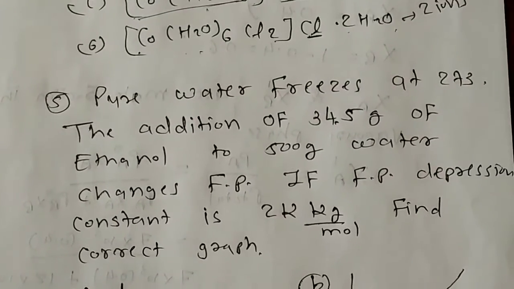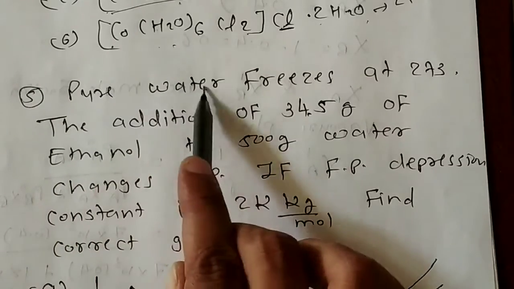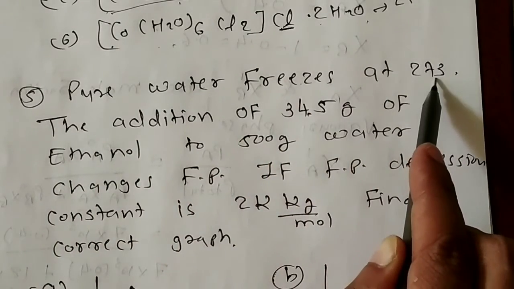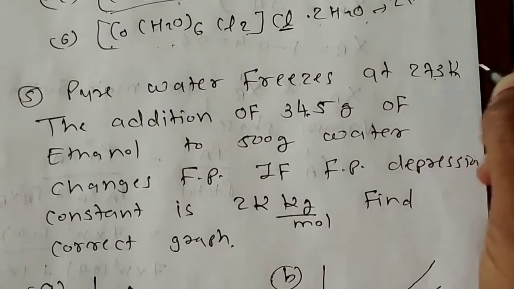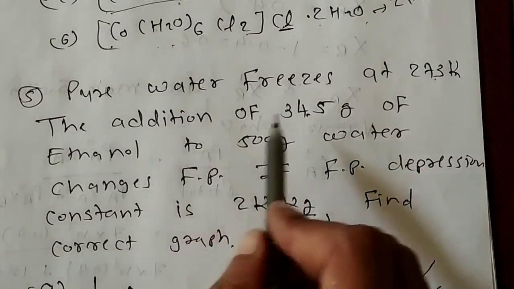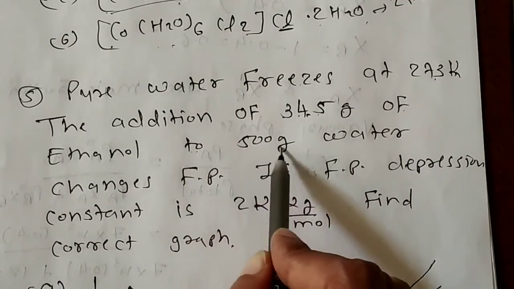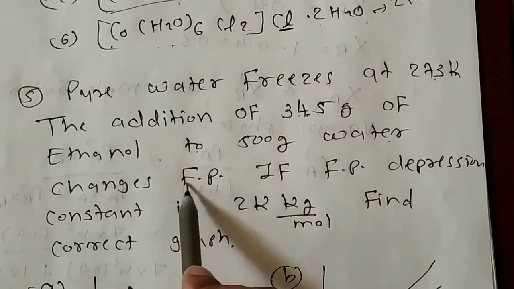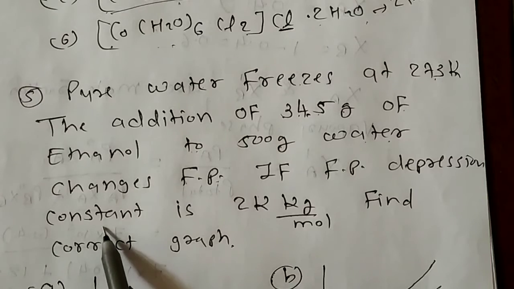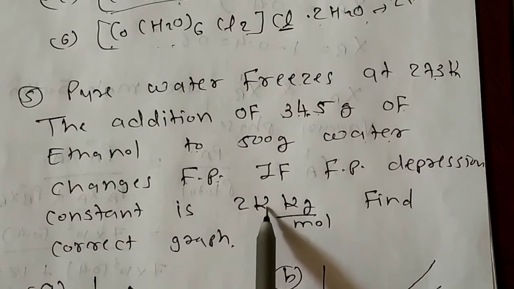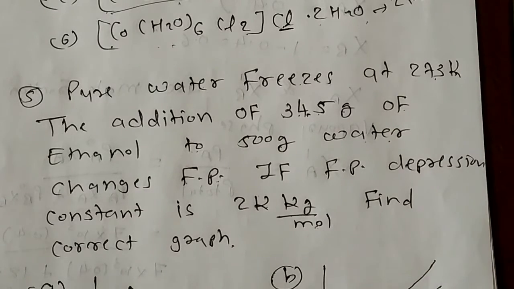Now the last question for today. Pure water freezes at 273 Kelvin temperature, meaning 0 degrees Celsius. The addition of 34.5 gram of ethanol to 500 gram water changes the freezing point. If the freezing point depression constant is 2 Kelvin kilogram per mole, find the correct graph.